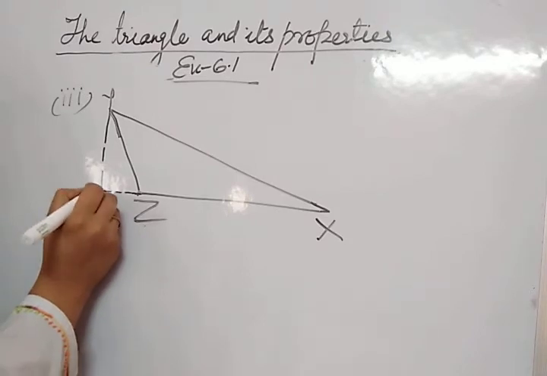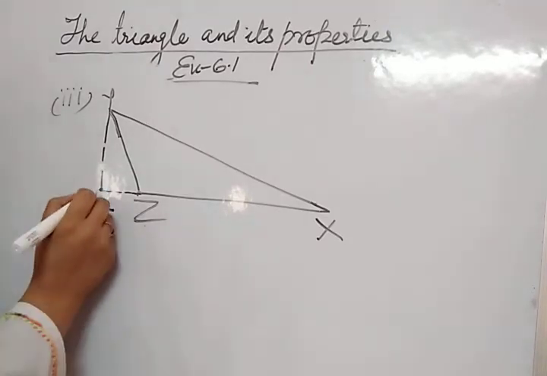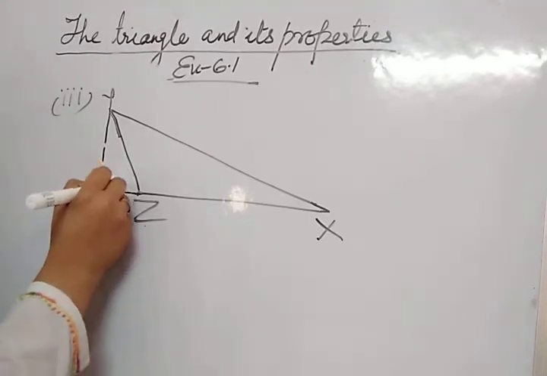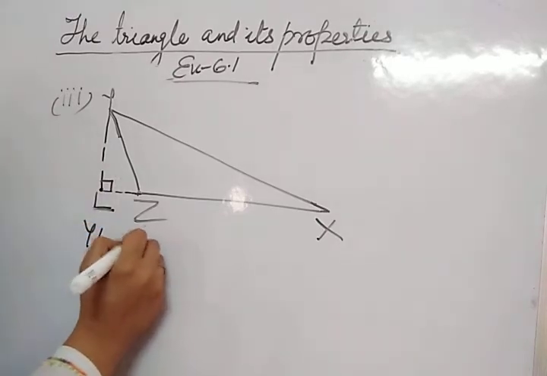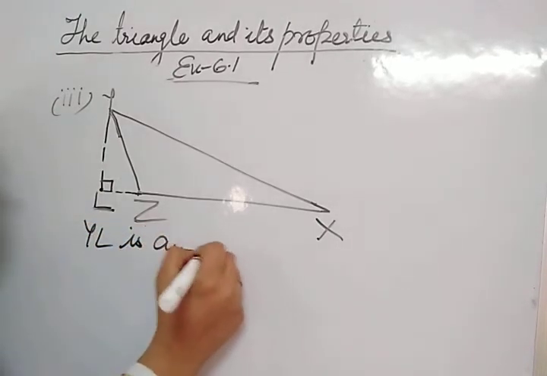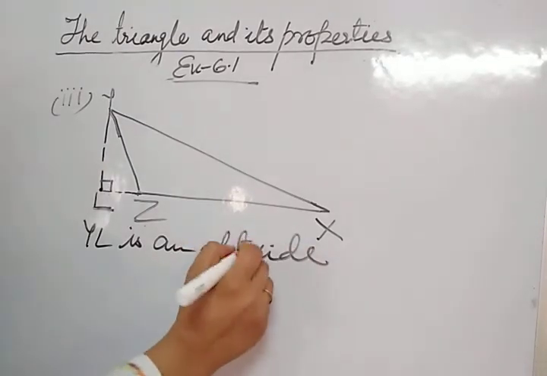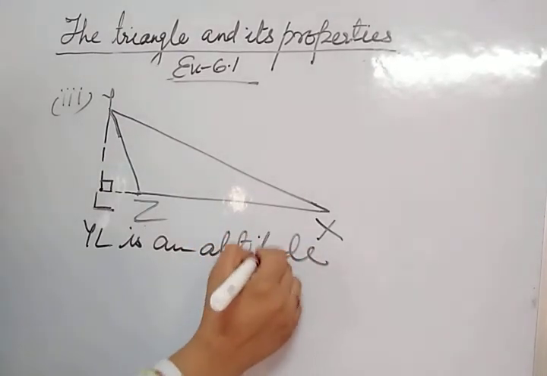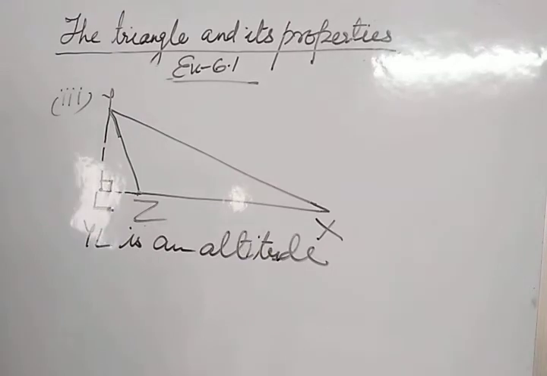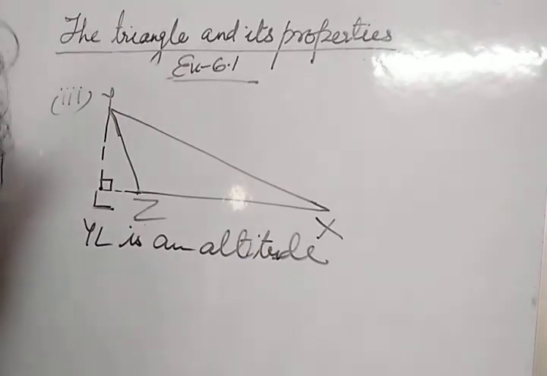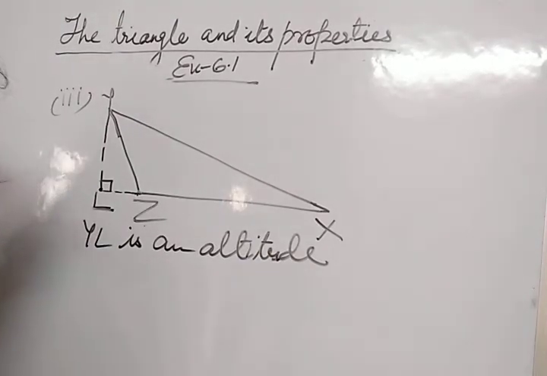Where they meet each other, that point is L. So here YL is an altitude. Okay, so that is only possible in an obtuse angle triangle.